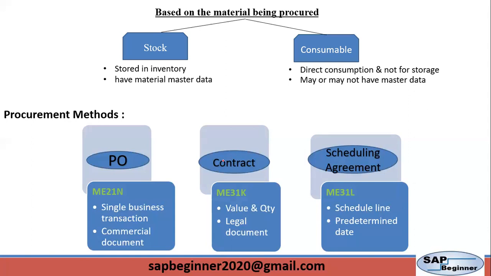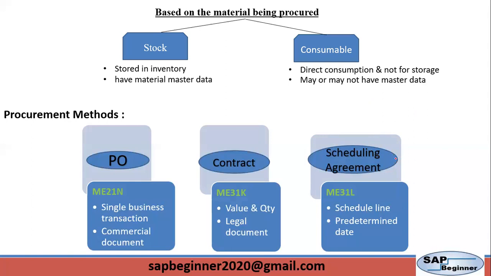So PO is used when we have a low amount, contract is used when we have a large requirement, and scheduling agreement is used when we want subsequent delivery. Basically here we specify the quantity of material to be delivered on certain dates. The benefit of a scheduling agreement is less paperwork.